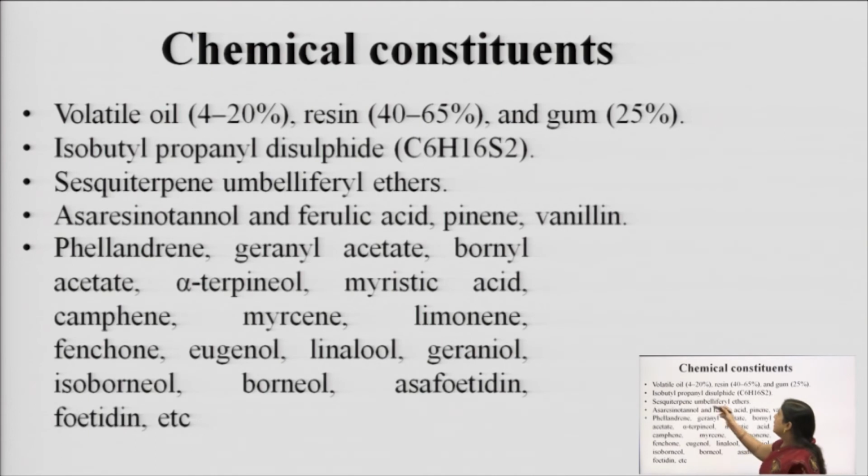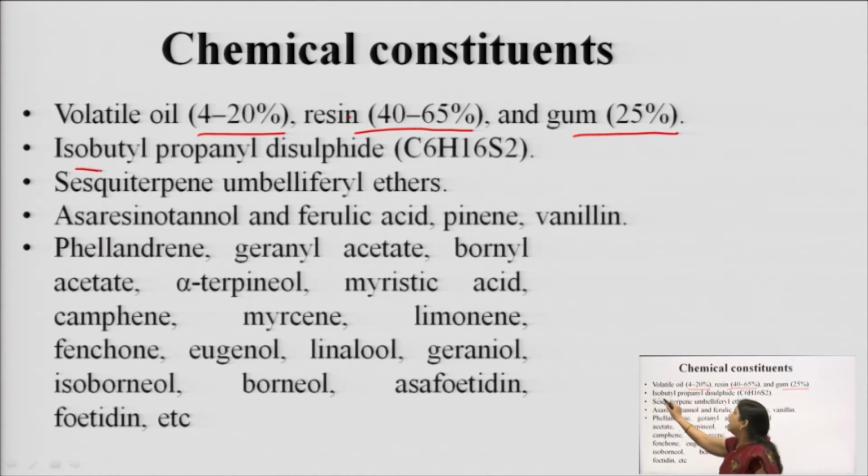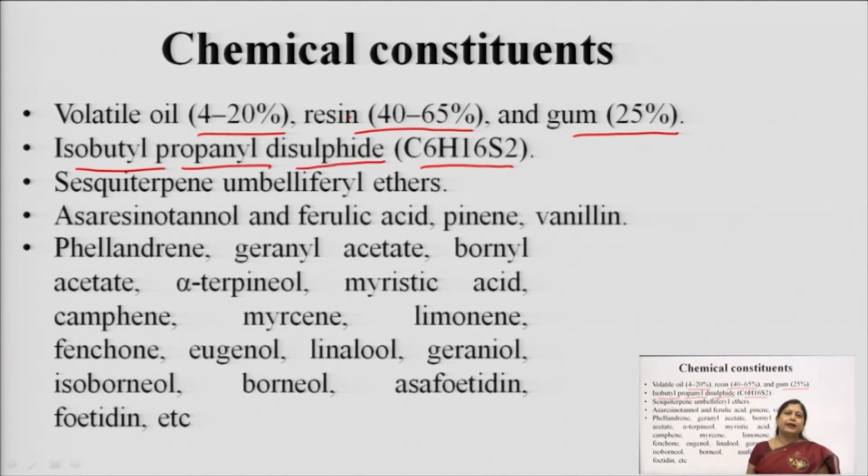So, what are the main chemical constituents? It contains 4 to 20% of volatile oils, resins 40 to 65% and gum 25%. So it is oleo-gum-resin: we have all three, volatile oil, resin and gum. The alliaceous odor and taste which I told is because of a sulfur containing substance, which is isobutyl propenyl disulfide, C6H16S2 as given. And the main volatile oils are sesquiterpene umbelliferyl ethers.